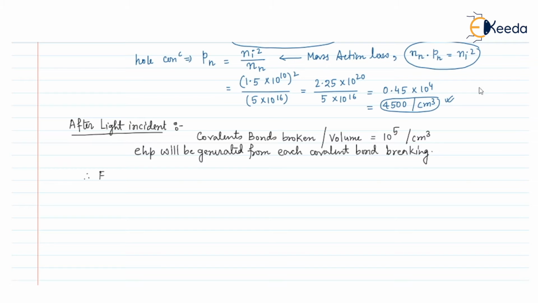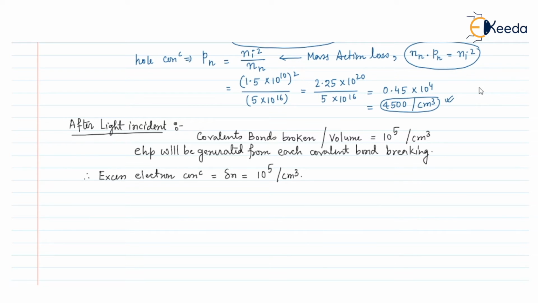Therefore, the excess electron concentration, let us denote it as del n, will be equal to 10 to the power 5, because from each covalent bond I get one electron and one hole, and the number of covalent bonds broken per unit volume is 10 to the power 5.